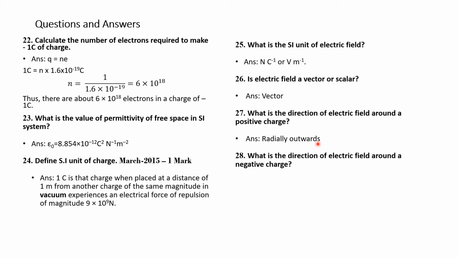Question number 28. What is the direction of electric field around a negative charge? The answer is radially inwards. That means the direction of electric field around a negative charge is inwards.